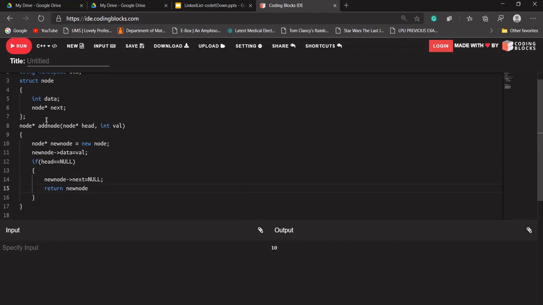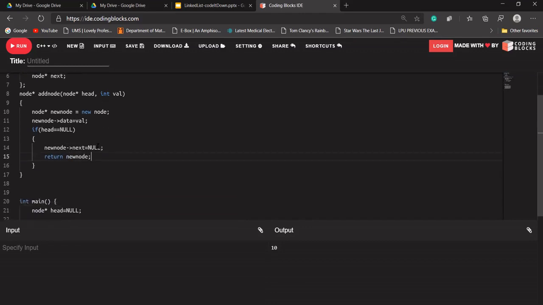Okay. Why are we returning new node? Because we have to return an address of head pointer. So what will our head pointer be? Head pointer will be pointing to new node only, so we will return new node. Okay. If head is not equal to null, means this condition will not be satisfied, so it will not go inside that condition.